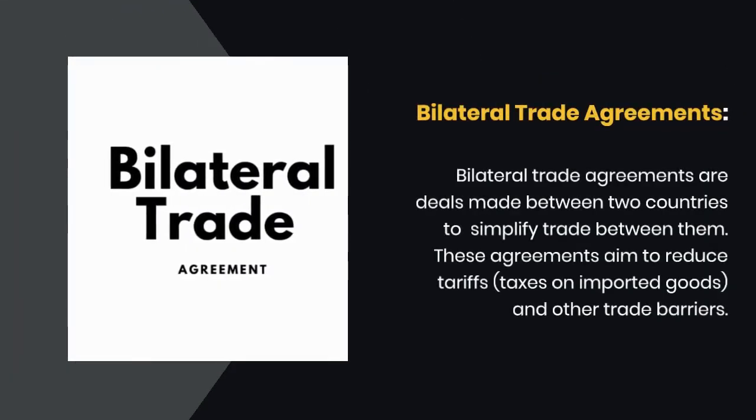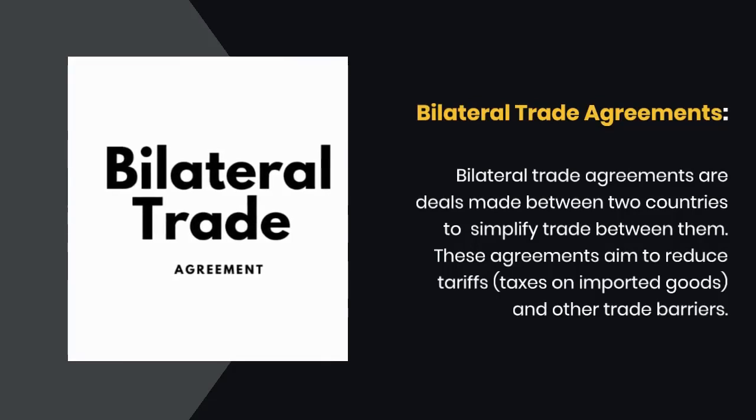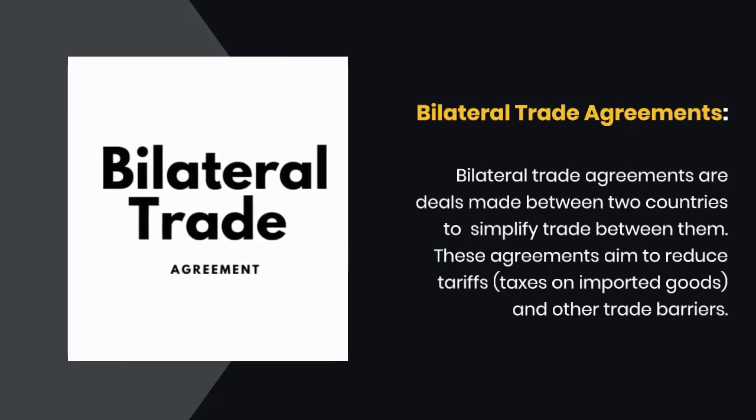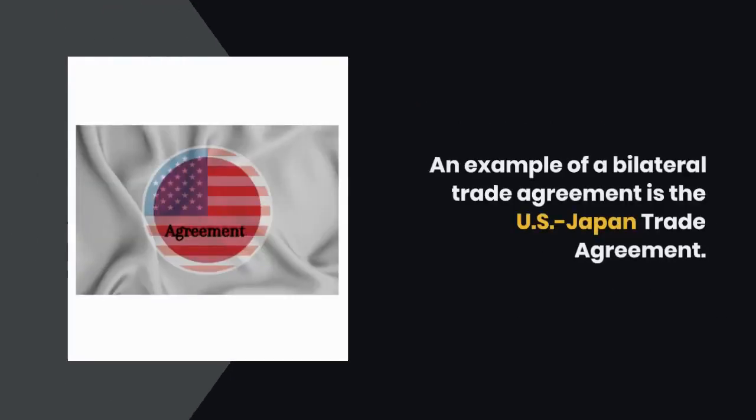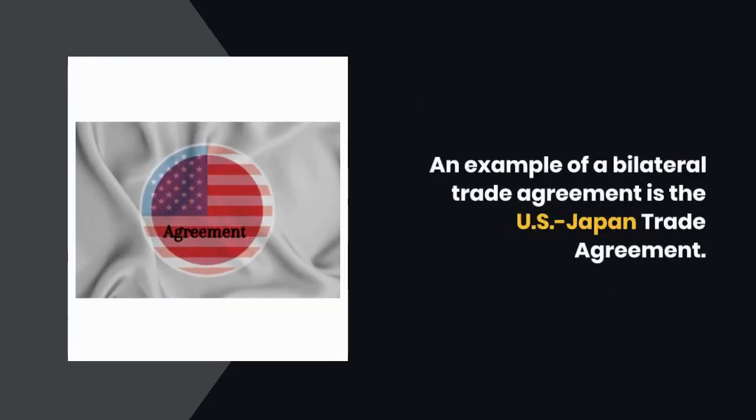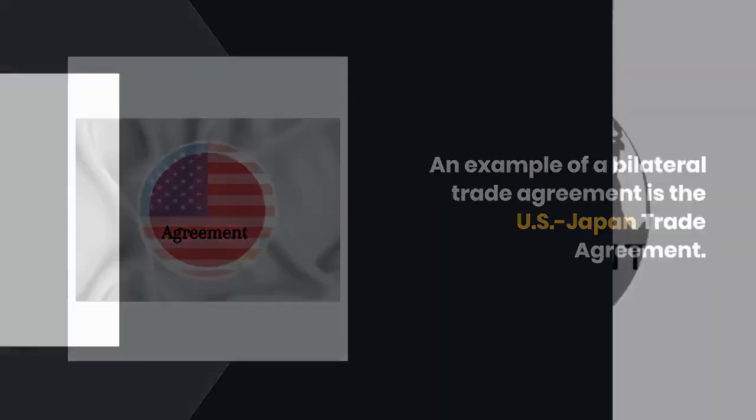Number 1. Bilateral trade agreements. Bilateral trade agreements are deals made between two countries to simplify trade between them. These agreements aim to reduce tariffs and other trade barriers. An example of a bilateral trade agreement is the US-Japan trade agreement.